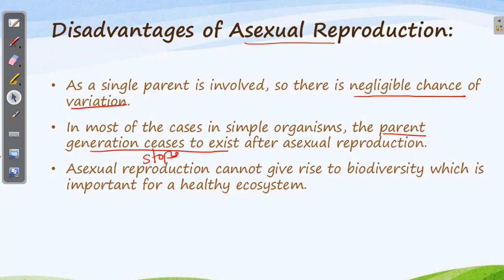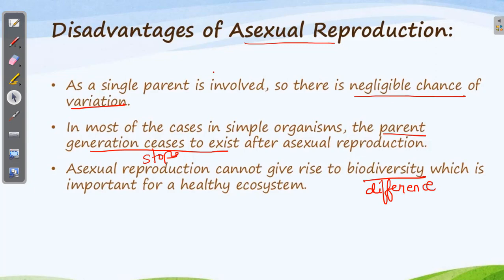Like the variation keeps on accumulating over the generation of time. I have something new, you will have what I am having in myself, plus something new in yourself. Your child will have my characteristic, your characteristic, and something new. So this will ultimately lead to formation of a new species, and that is very important because it leads to diversity, which basically means difference, and this difference is very important for maintaining a healthy environment, a healthy ecosystem.